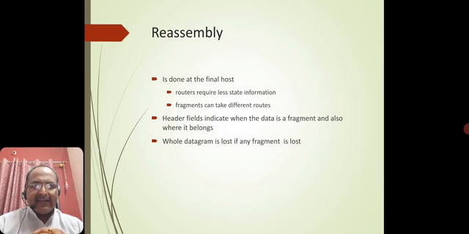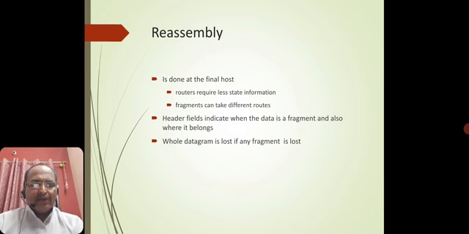When header fields indicate the data is fragmented, then by reading the header content we can know where exactly this particular packet is to be categorized or segmented for further reading of the data content. And a whole datagram is lost if any fragment is lost. This is a very sad part of datagram packets. If one particular data packet is lost in receiving a file, then immediately you get an answer that this particular file is corrupted.